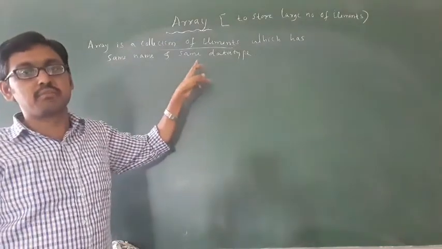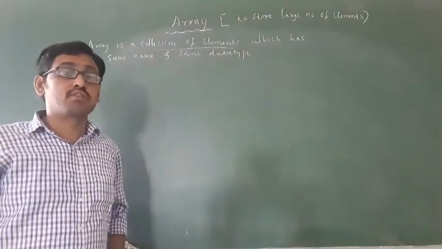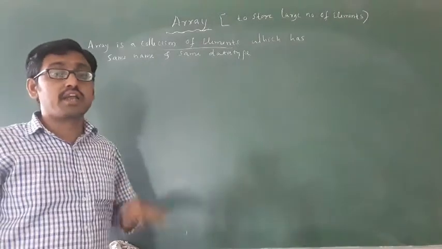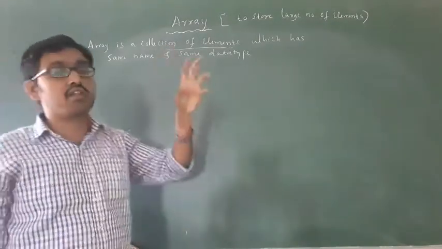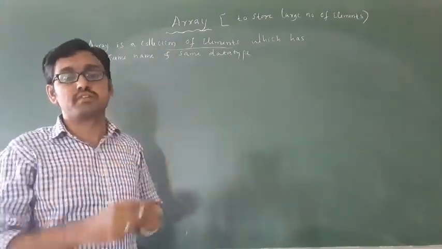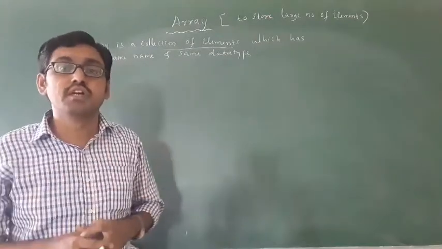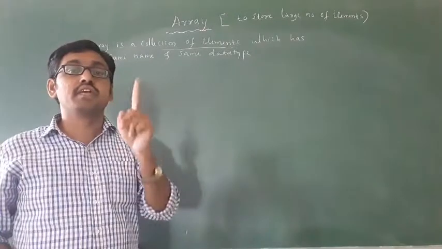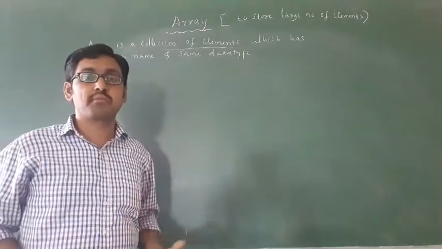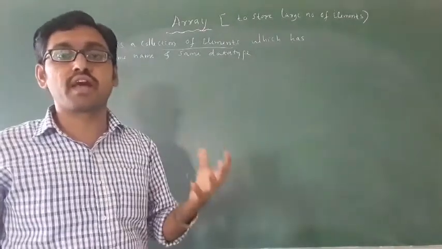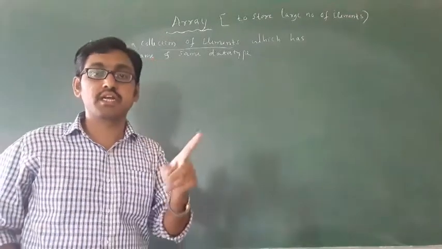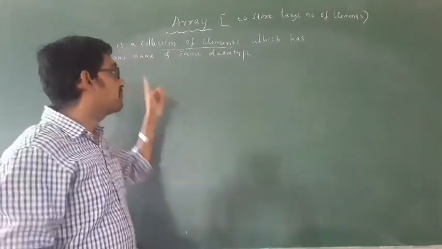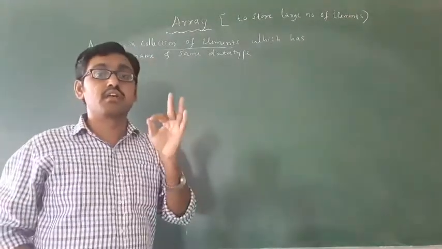It is a group of elements which always has the same name and same data type, like int, float, char, double. That is called array.